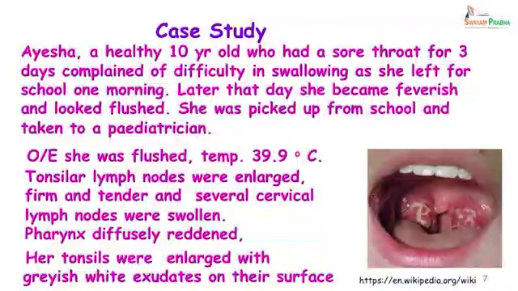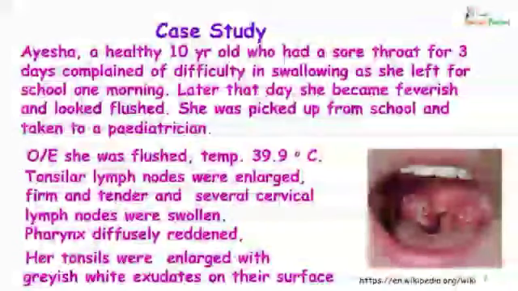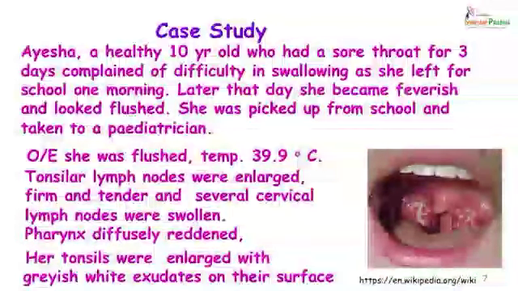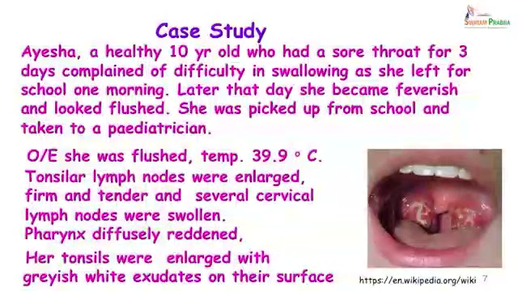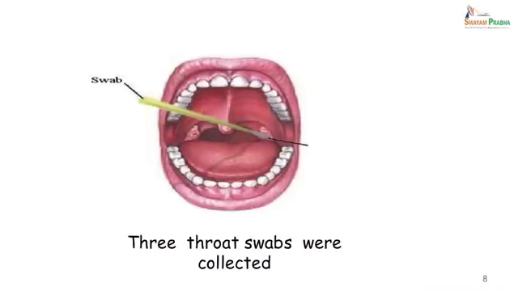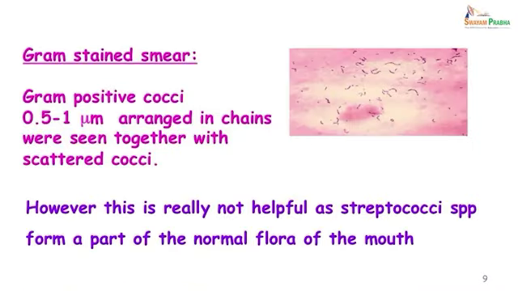Her pharynx was diffusely reddened, and when she was asked to open her mouth, her tonsils were enlarged and showed the presence of greyish white exudate on the surface. The throat was also inflamed. 3 throat swabs were collected. One of them was subjected to a Gram stain, and what was observed was gram positive cocci about 0.5 to 1 micrometer arranged in chains, as well as some other scattered cocci.